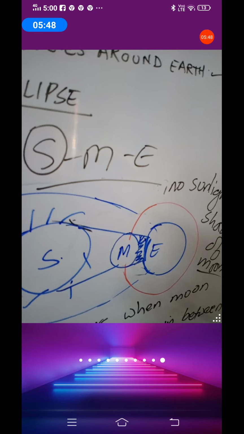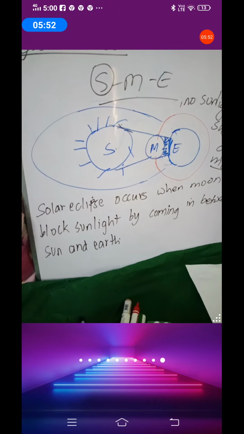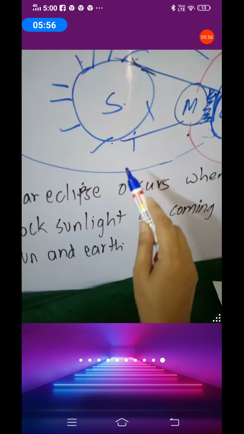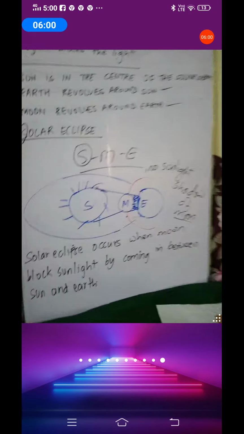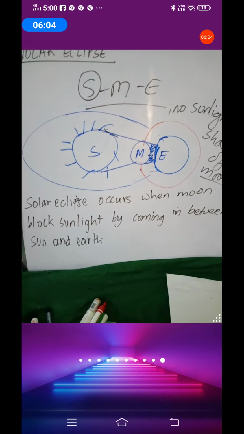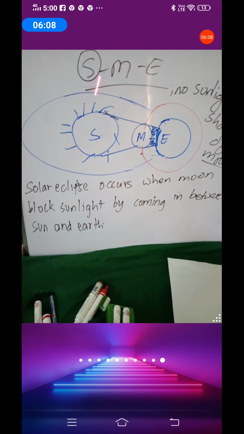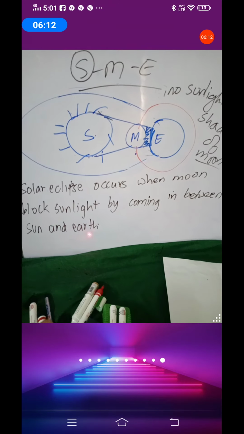Understand? So what is solar eclipse? Solar eclipse occurs when the moon blocks the sunlight by coming in between the sun and the earth. What happens? Solar eclipse occurs when the moon blocks the sunlight, when the moon blocks the sunlight by coming in between the sun and the earth.